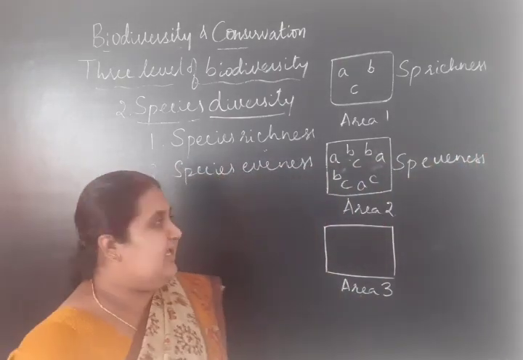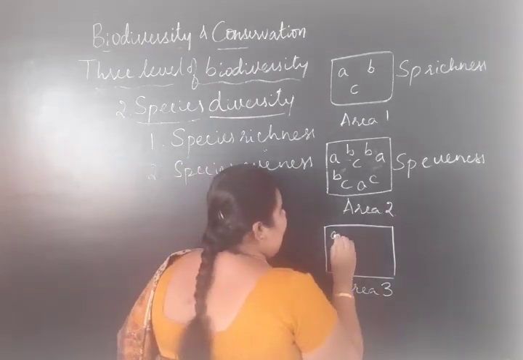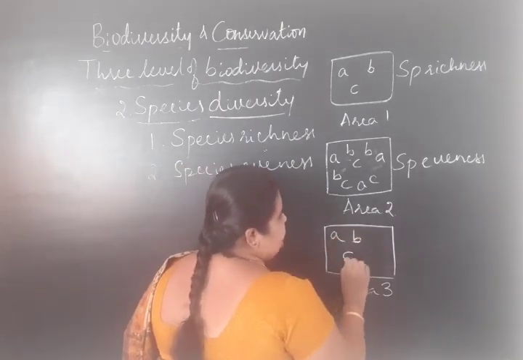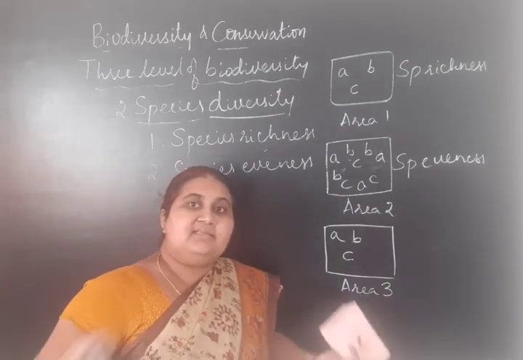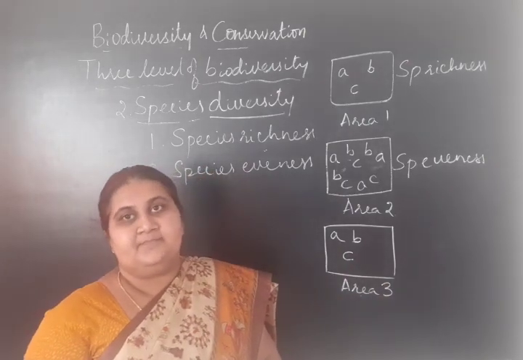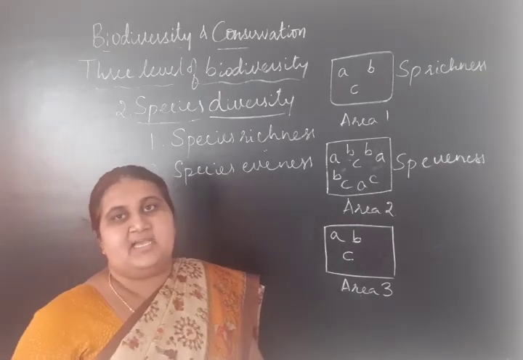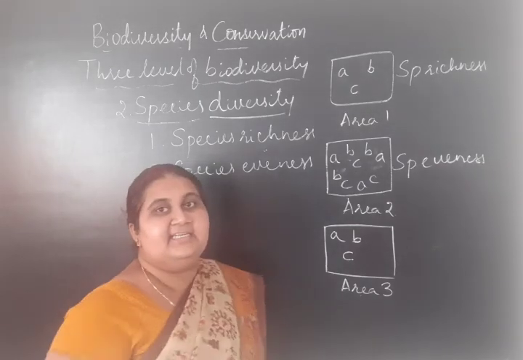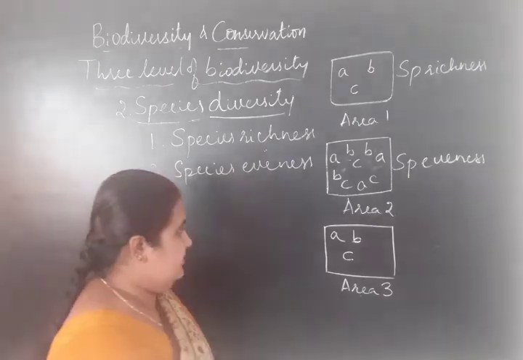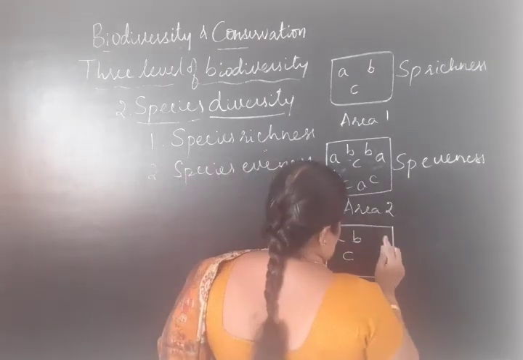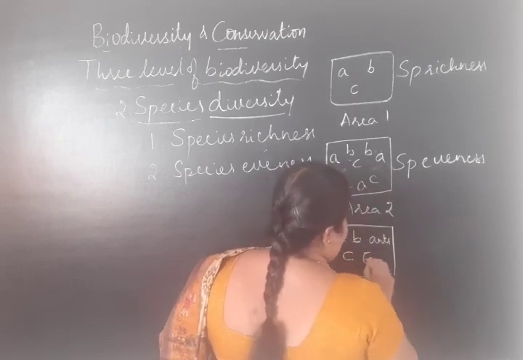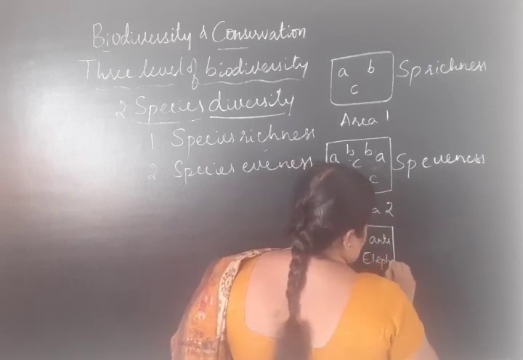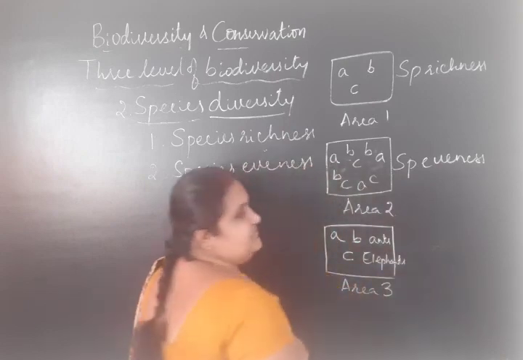And the third area has not only the 3 bird species, but we could also find other taxonomic groups of unrelated organisms, like ants, elephants, which are also present.